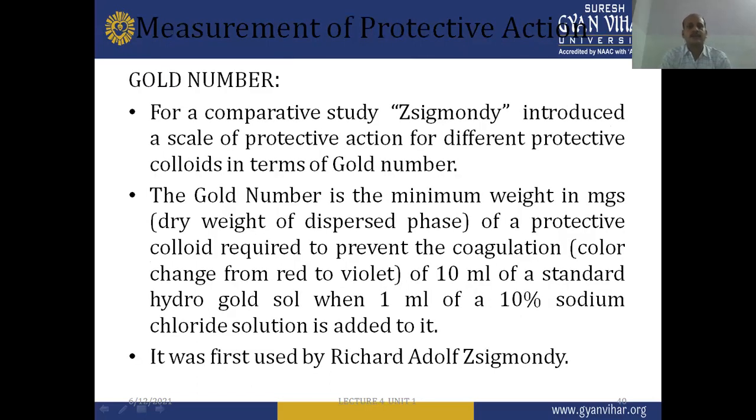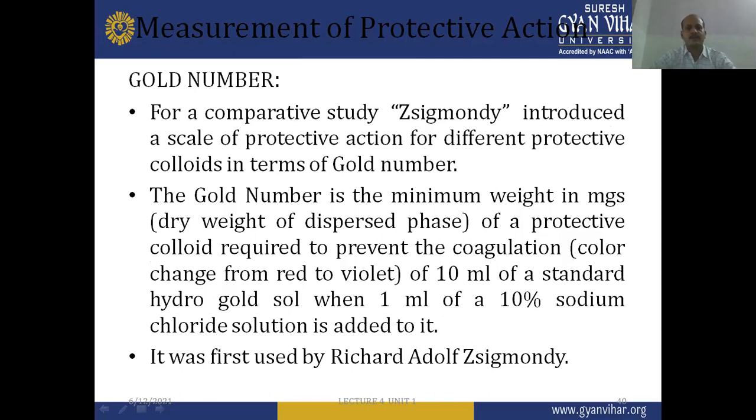Now, measurement of protective action. How can we measure the protective action of any substance? It can be expressed by gold number. For a comparative study, Zsigmondy introduced a scale of protective action for different protective colloids in terms of gold number.